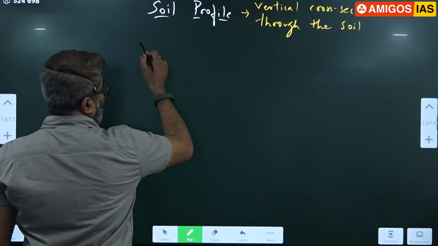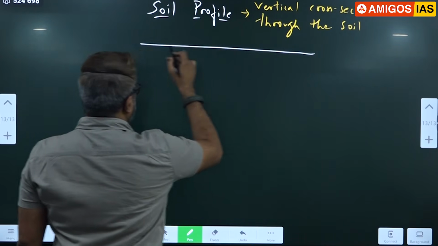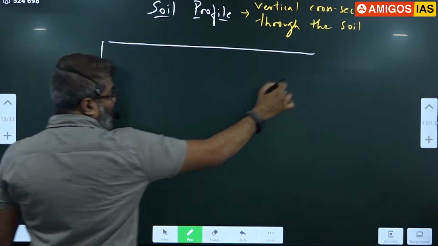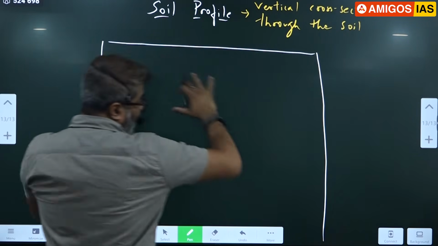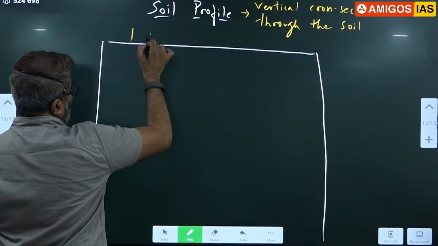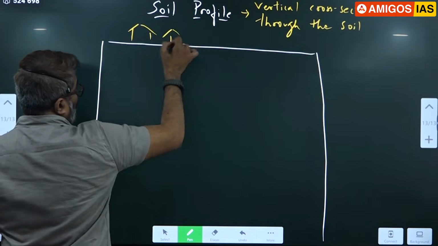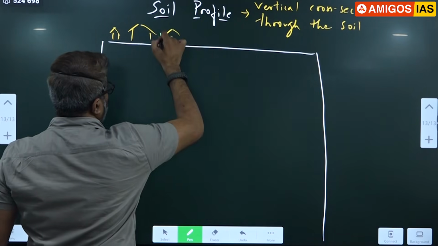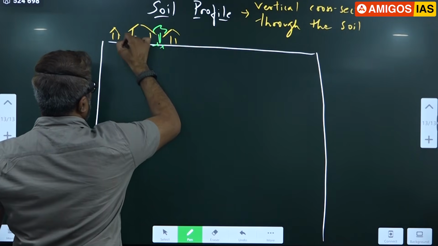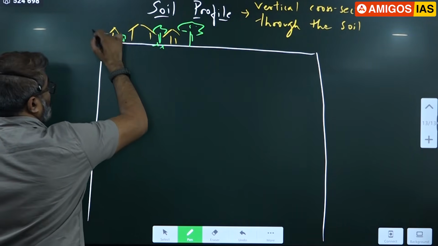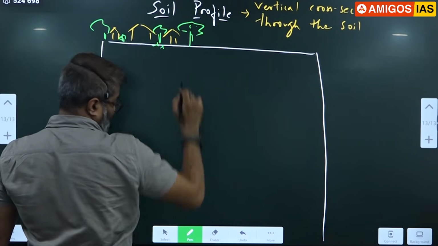Please don't write anything, wait for me to complete the diagram, because then you will know how much space you need. We have to draw one big box like this diagram. Okay, so where are we all living? Here on the earth's surface. We are all living here. Houses and all you can notice. Plants and trees also you can notice here.